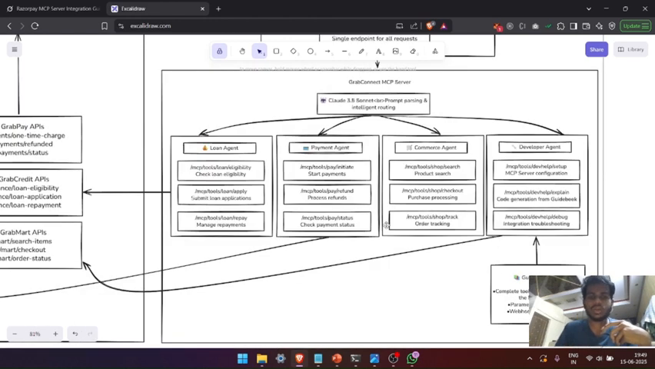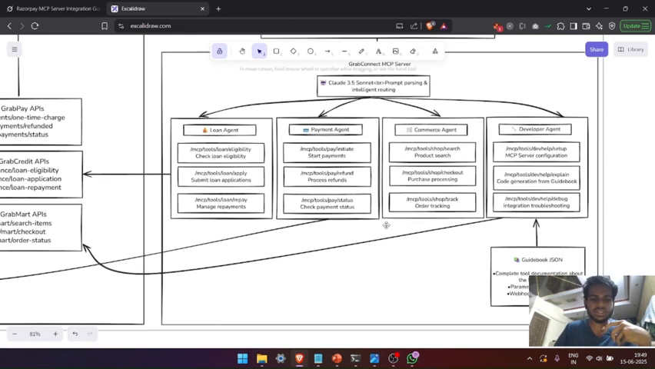We have four agents: loan, payment, commerce, and developer agent. The Claude agent will be responsible for routing to any of these four agents. Claude will analyze the NLP and other intent, what the developer wants, and help in routing it to any of the four agents. Each of these agents leverages tools, basically the endpoints of our MCP server. You can see these three are for loan, and similar things exist for the other agents as well.